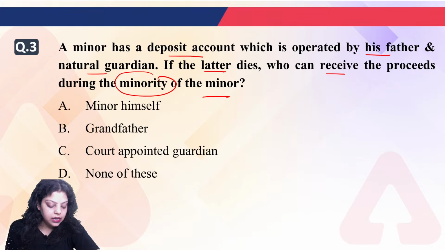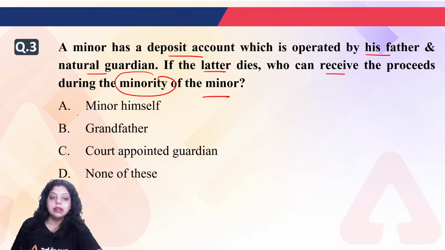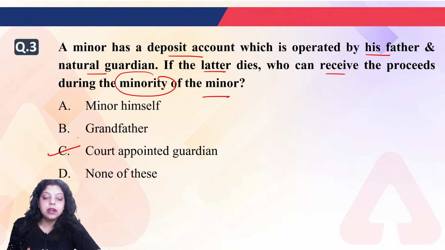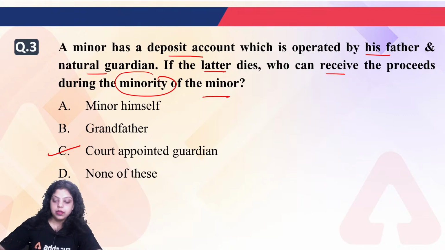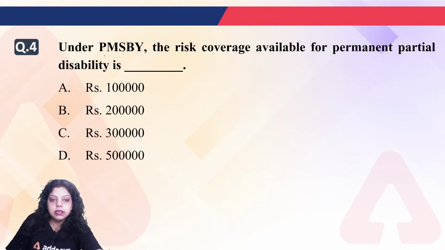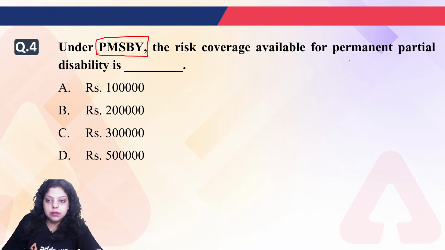So the right answer will be your court appointed guardian. Now the court appointed guardian can receive the proceeds during the minority of the minor. Not the minor himself, not the grandfather. So the right answer will be your C option. Correct. Next. Under Pradhan Mantri Suraksha Bima Yojana, the risk coverage available for permanent partial disability is.